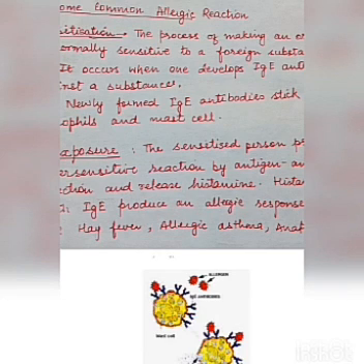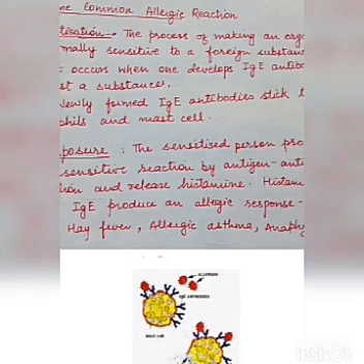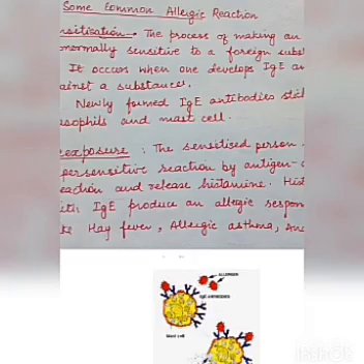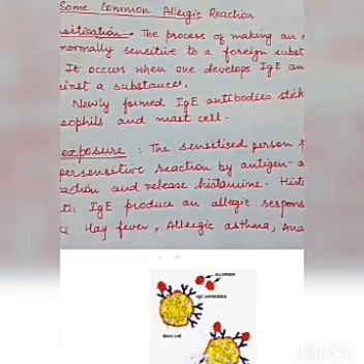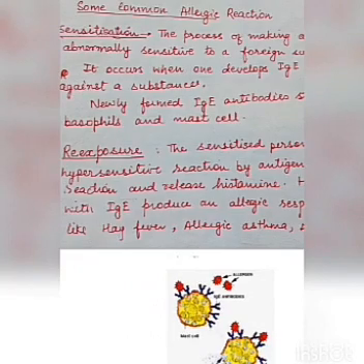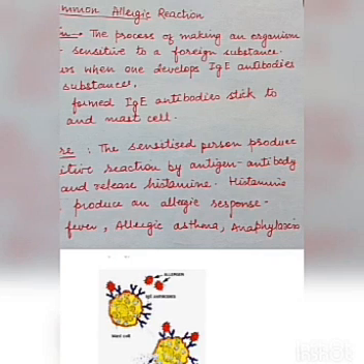So in this, the first is sensitization, the process of making an organism abnormally sensitive to foreign substances. It occurs when one develops IgE antibodies. What is IgE? IgE is one type of immunoprotein.